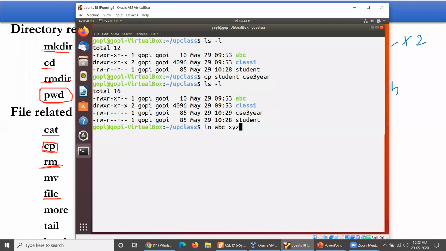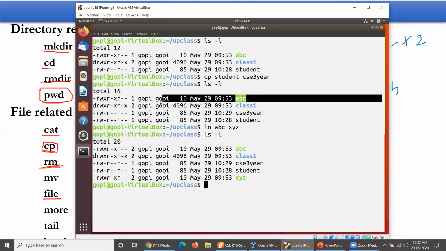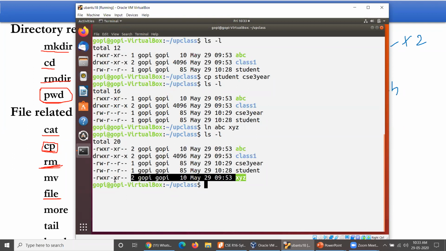If you create something like this, then obviously it will succeed, and try to run ls -l right now. Then you can see the difference. Try to observe: previously, before creating any kind of link, the number of links was 1. After creation of the link, it has become 2, and xyz also 2. You can understand here xyz also.